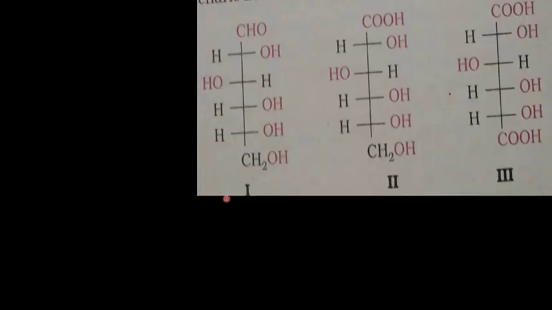The exact spatial arrangement of different OH groups was given by Fischer after studying many other properties. Therefore, its configuration is correctly represented in structure 1. So this is the structure of glucose. And structure 2, this is gluconic acid. And this is saccharic acid.